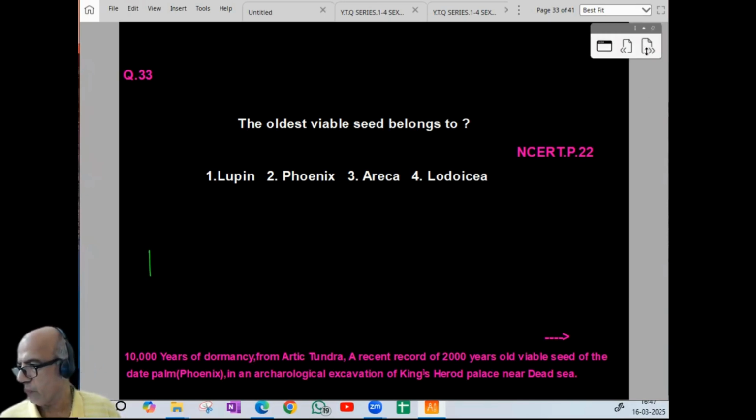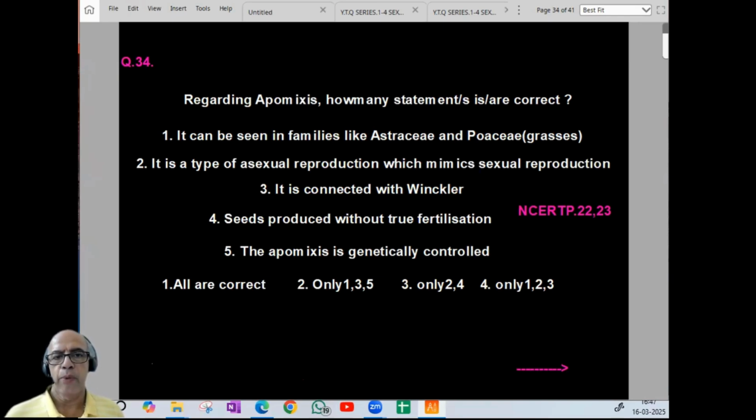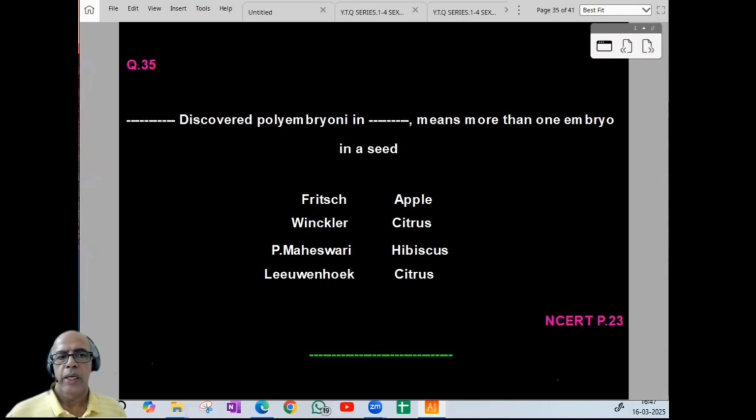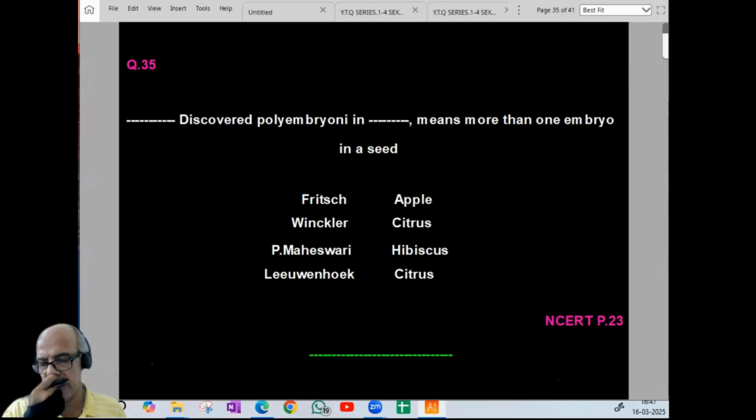Now coming to 34. Regarding apomixis, how many statements are correct? It can be seen in Asteraceae and Poaceae grasses, right? A type of asexual reproduction which mimics sexual reproduction, right? It is connected with Winkler, right? Seeds produced without true fertilization, right? Apomixis is genetically controlled. So all statements are correct. So option-wise, it is 1. Now 35. Dash discovered polyembryony. It is by Leeuwenhoek in a plant called citrus, and polyembryony means more than one embryo in the seed. So option-wise, it is 35-4.